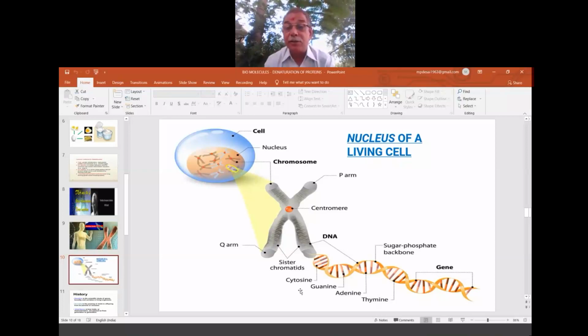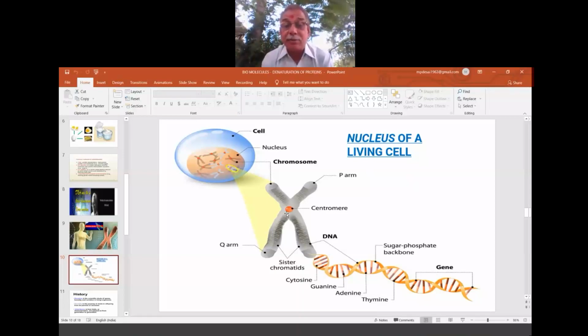This is our chromosome. These two strands are thread-like structures. These two threads are joined by this centromere, and they are given some names: Q arm, P arm. They are all designations we use.